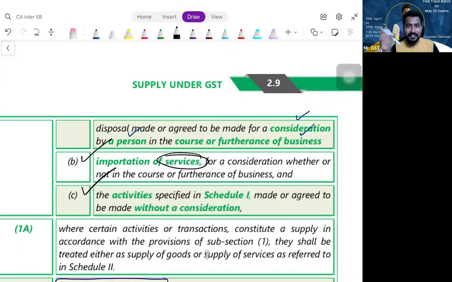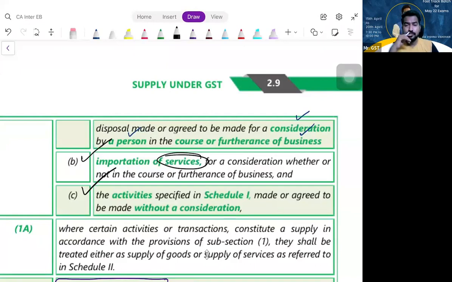Let us just remember that clause C is talking about some transactions I have given in Schedule 1. Refer Schedule 1. In that Schedule 1, I have given certain transactions. Those transactions, if you are doing, even though without consideration, they are very much supply. Is that clear? Shall we proceed?